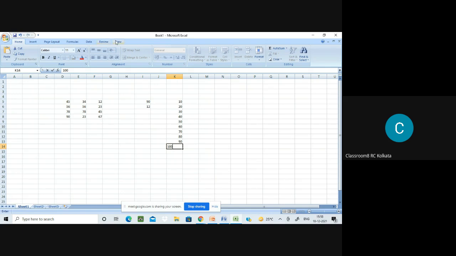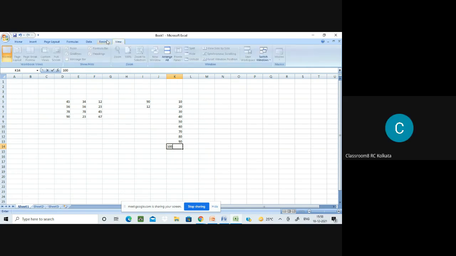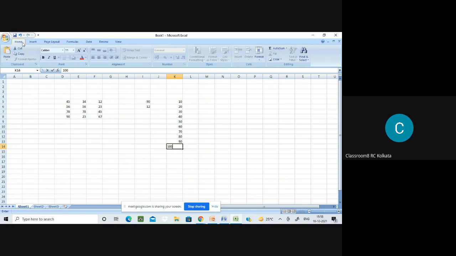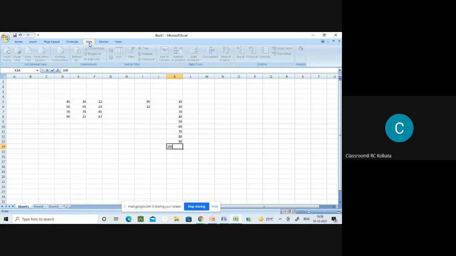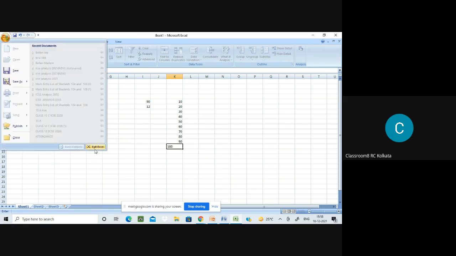Now what do I do? I go to this Data tab. I have to find out whether I have Data Analysis installed over here or not, otherwise I need to install it. I think I don't have this. Let me check.